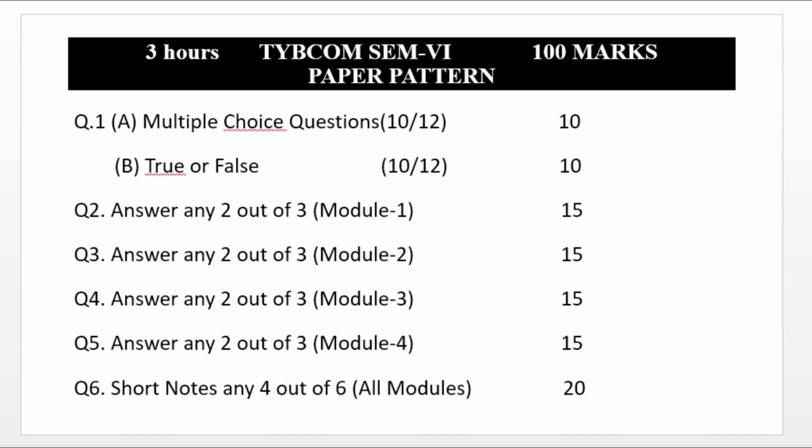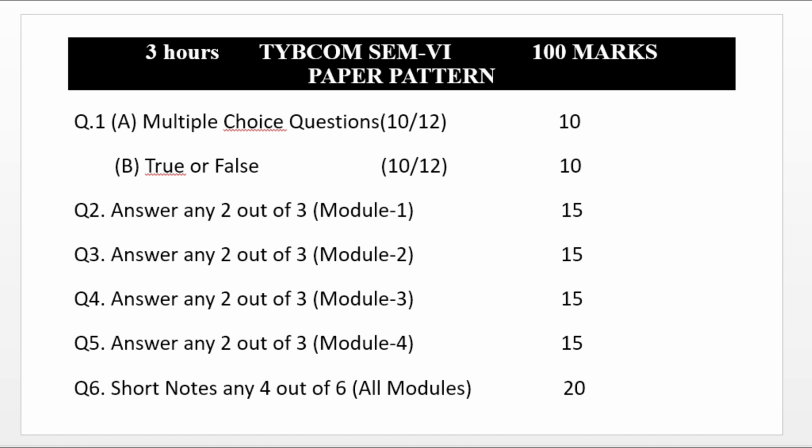In the same way, for true or false, you have to attempt any 10 out of 12. Again with the same pattern, we are expecting 3 true or false from each module, as we have 4 modules altogether under Human Resource Management. Now, question number 2 to question number 5 are descriptive type questions, and they are going to come from each module.